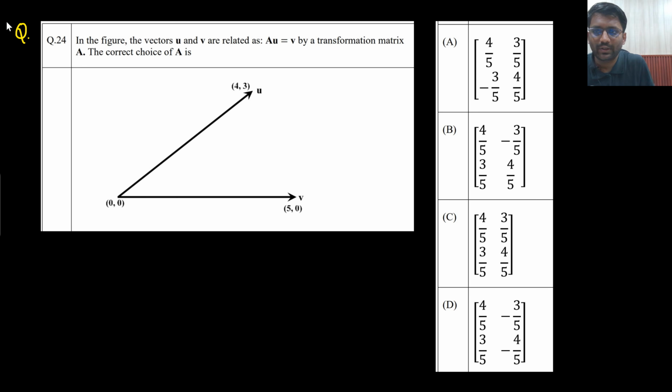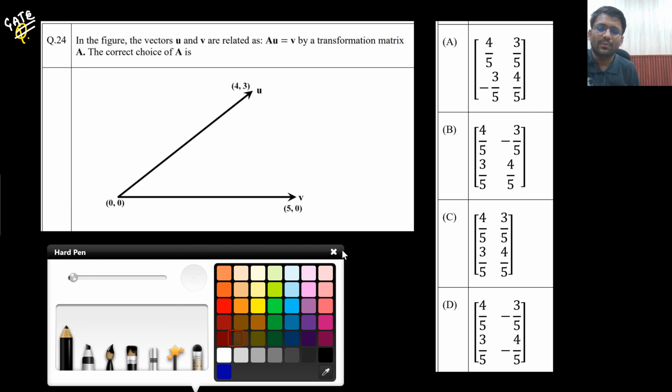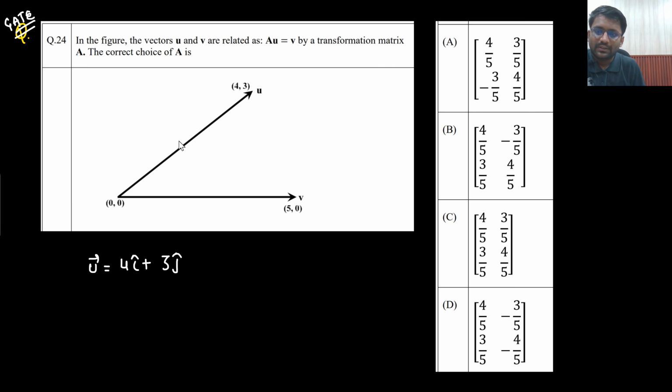This is also GATE PYQ only. In a recent year it has been asked in GATE 2023 electrical. In this figure, vectors U and V are related as AU equals V by a transformation matrix. What is the correct choice of matrix A? What is vector U? Vector U is 4 i cap plus 3 j cap.